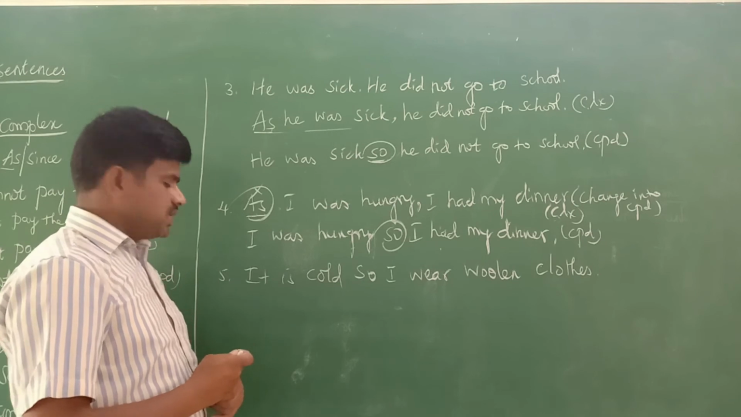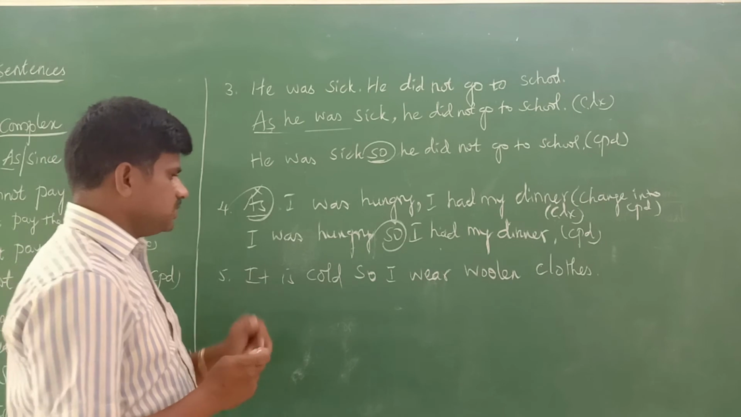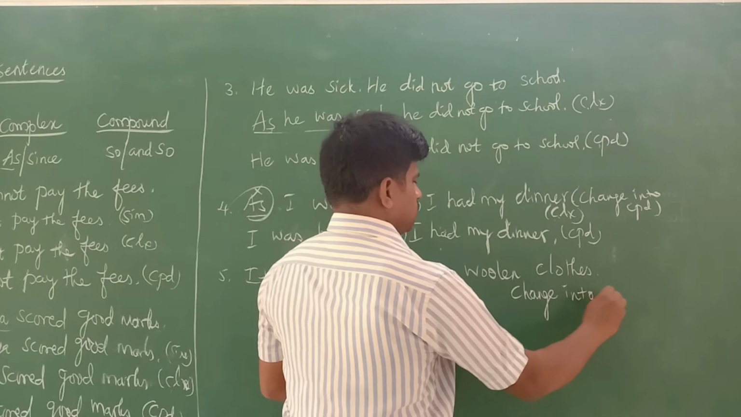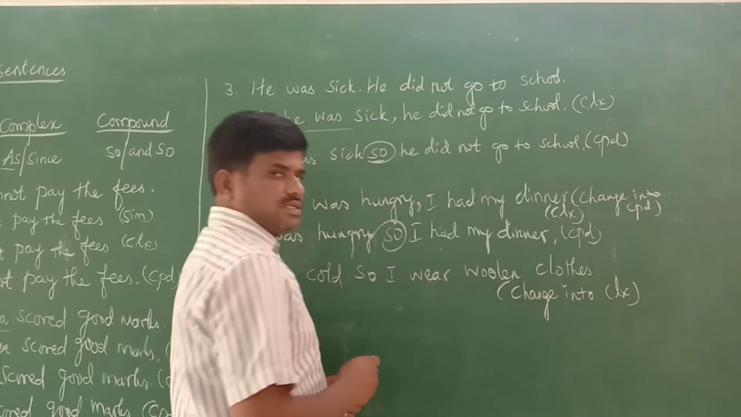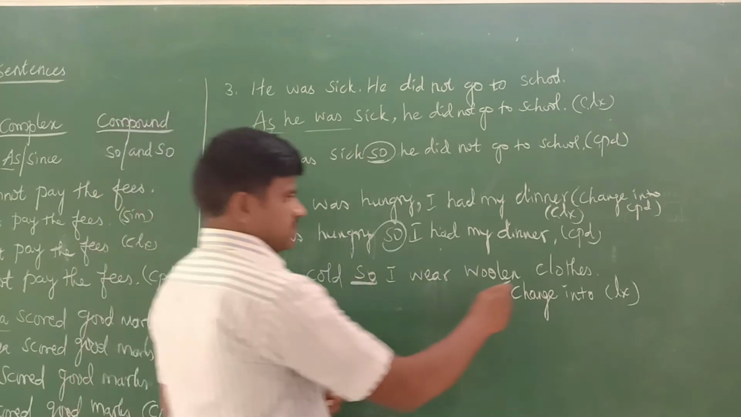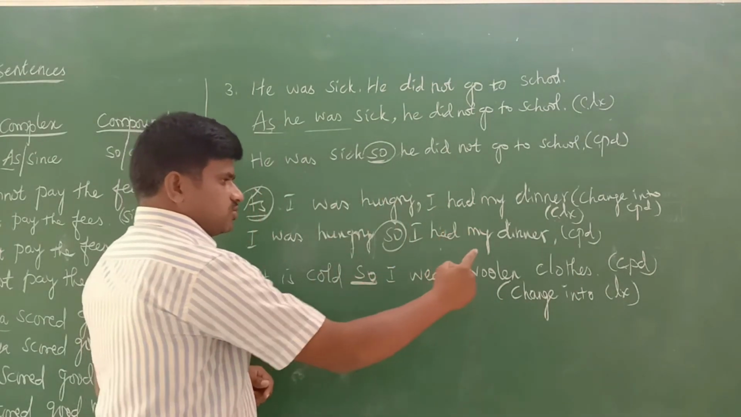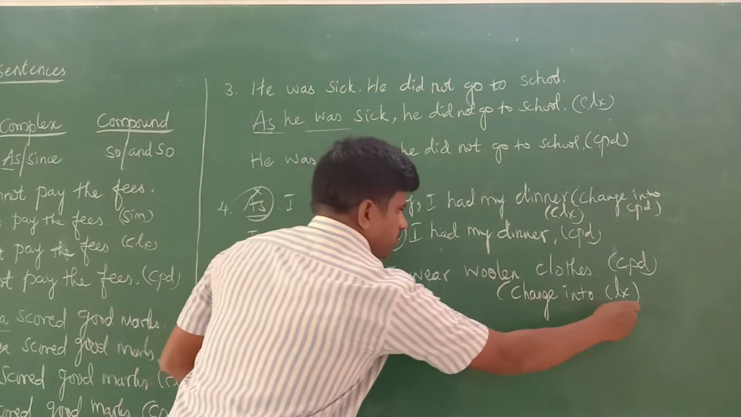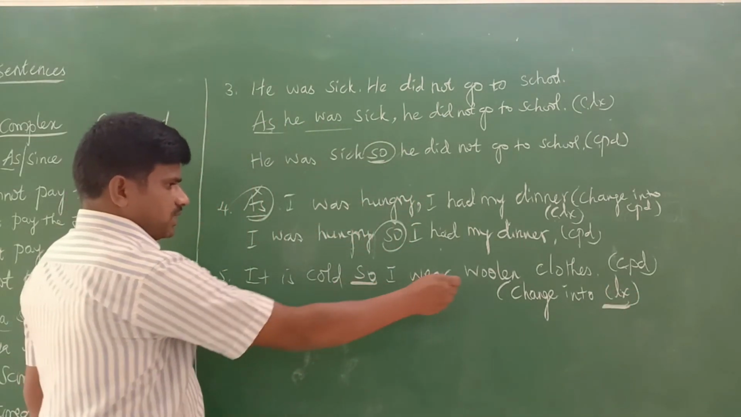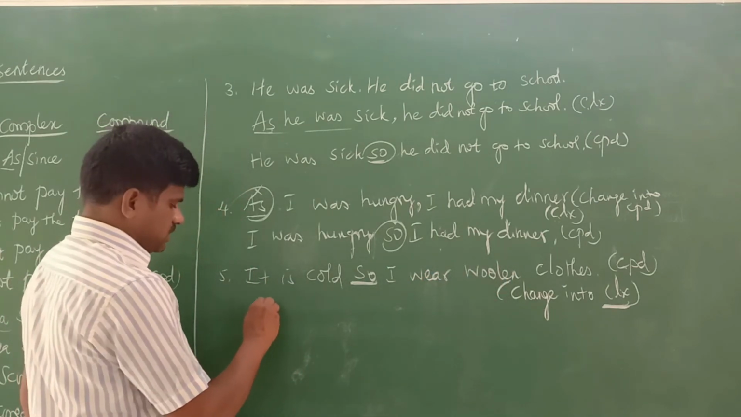This is the last example which is given: "It is cold, so I wear woolen clothes." Suppose this is asking to change into complex. Change into complex. So this is a given compound sentence. Which type of sentence is this? This is compound. So what should we change? This compound sentence into complex. Very easy. So for the complex, what should we use? "Since." You can use "since" instead of "as" also for the complex.